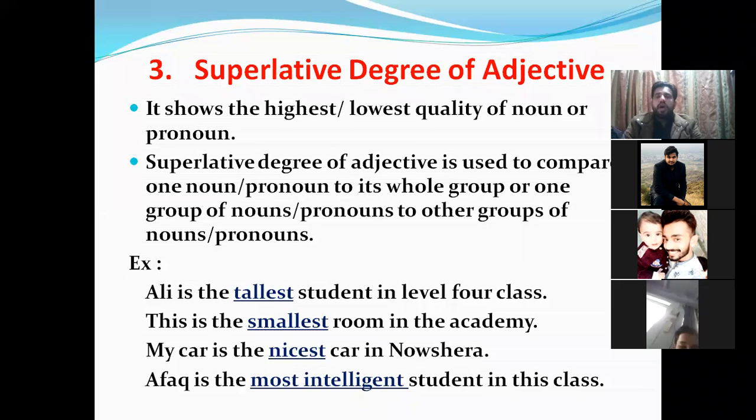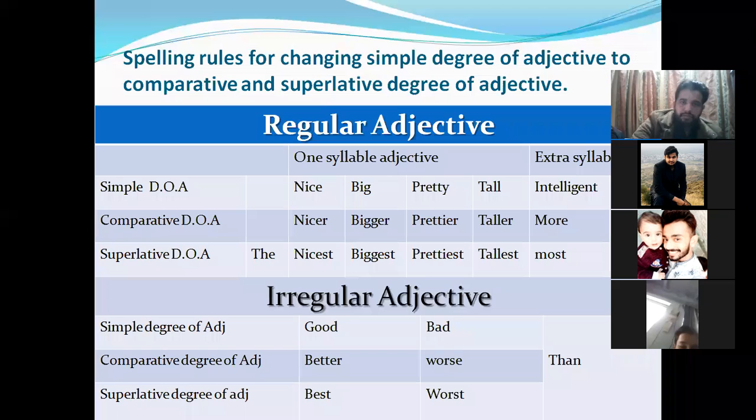So whenever you are going to compare one noun to its whole group, for that we use the superlative degree of adjective, and the superlative degree of adjective shows the highest quality of a noun or pronoun. Then we have spelling rules for changing the simple degree of adjective to the comparative and superlative degree of adjective. So how to change them?